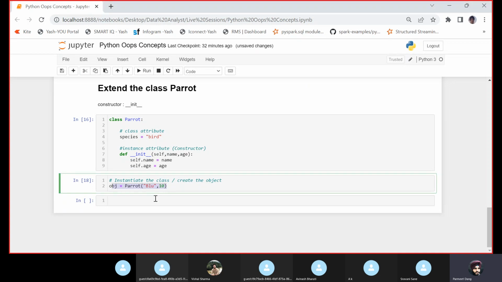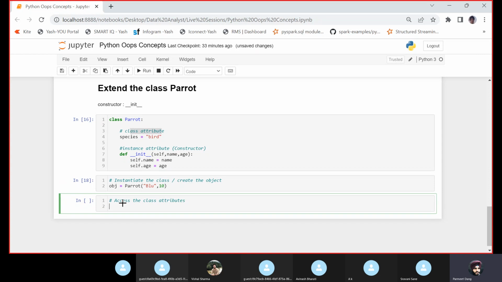Now let us access the attributes. Access the class attributes outside the class. So how can we access? That's where I can write, okay, this is my first object.